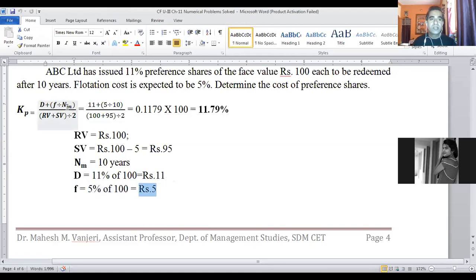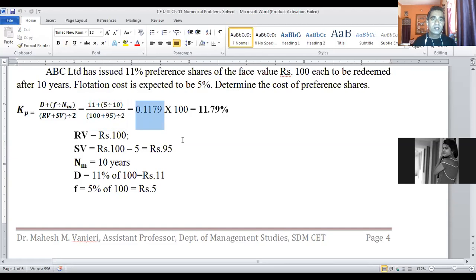Once we put all this data into the equation and simplify, we get the cost of redeemable preference shares. D, the dividend amount, is 11 rupees, plus f, flotation cost 5 rupees, divided by NM, the term of the preference capital, 10, whole divided by RV, the redeemable value, the amount to be refunded at the end of 10 years, which is 100 rupees, plus SV, net sale proceeds from issue of preference shares, which is 95, divided by 2. Once we simplify, we arrive at the answer 0.